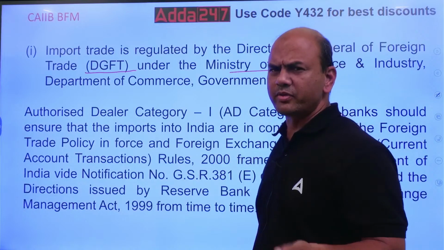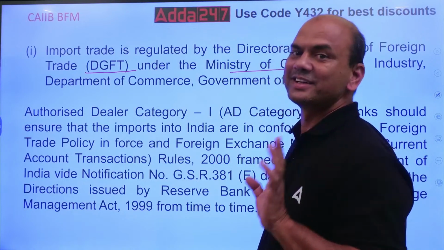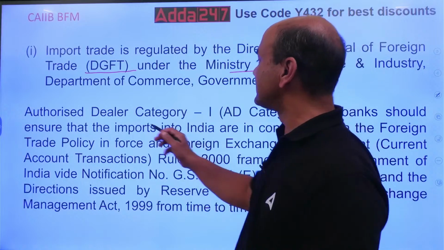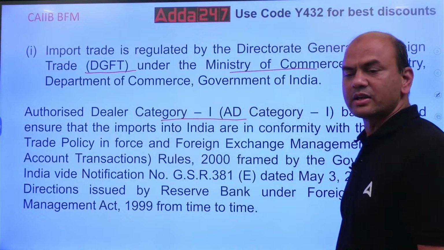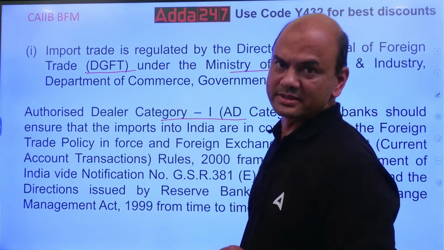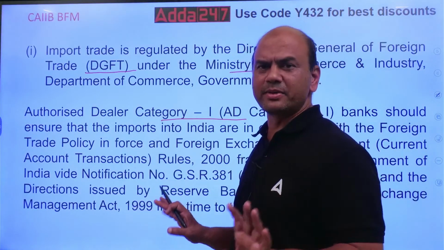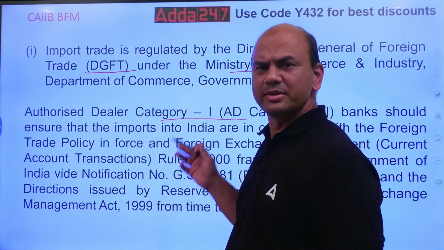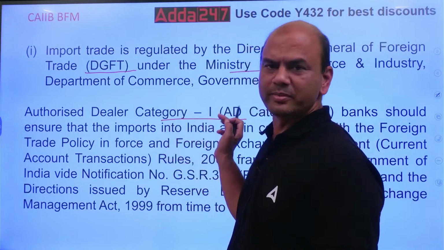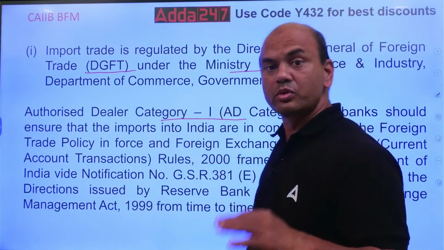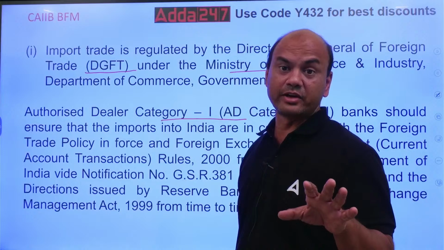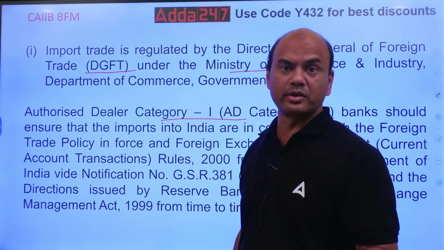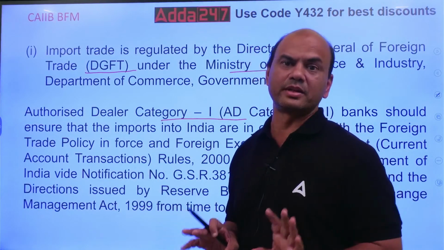I'll be moving a bit fast because we have only 10 minutes. Authorized Dealer Category 1 bank. Now what do you mean by this? AD Cat 1 are all the nationalized and private banks who are registered. Mainly all of them are AD Cat 1 banks. We are allowed to do trade finance, meaning import and export, and retail trade also. Both of them we are allowed.